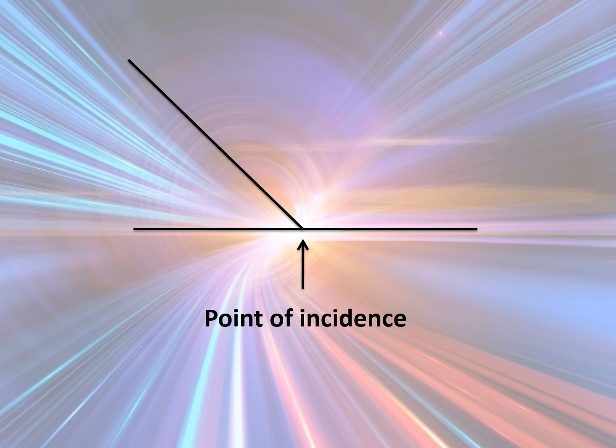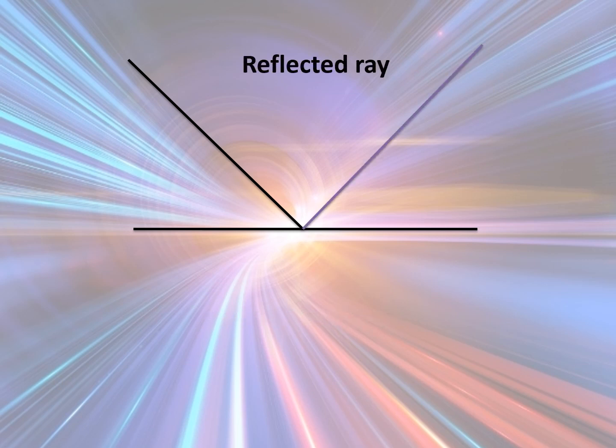The point at which the incident ray falls is called the point of incidence, and from there the ray that gets reflected backward is called the reflected ray. So the ray coming towards the surface is the incident ray, and the ray that is going away from the surface is called the reflected ray. Okay, so let's do this once again.